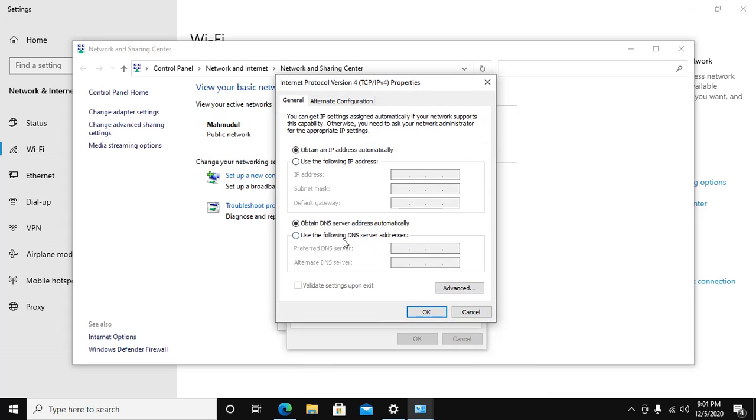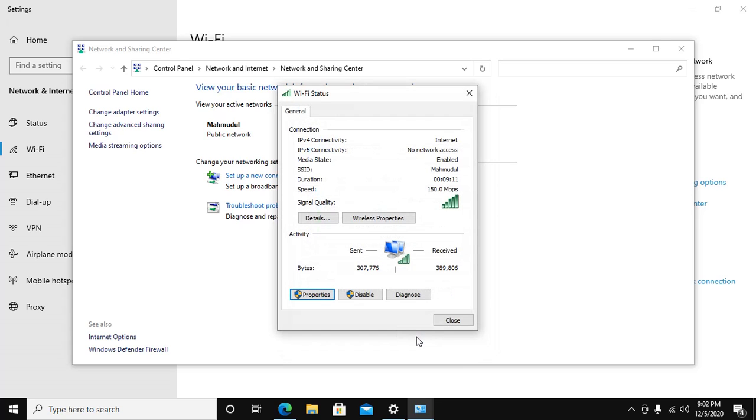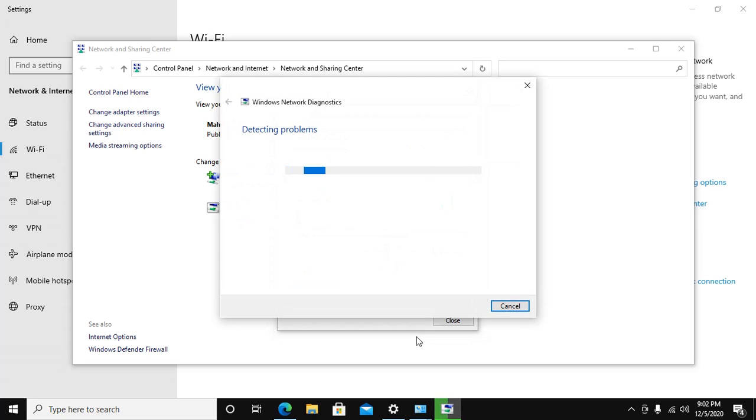You need to set the DNS server address for Google, and this is the address. Check validate settings upon exit, mark this and then click on OK and close. It will fix this issue.